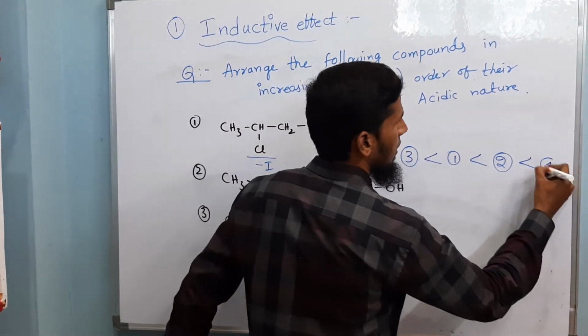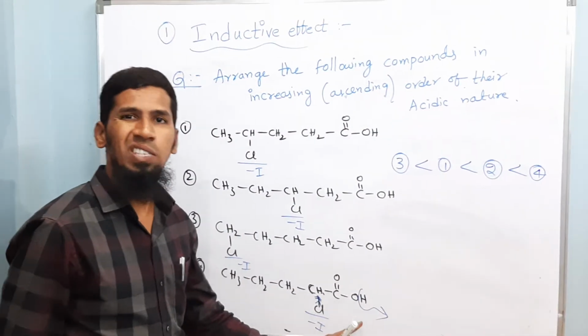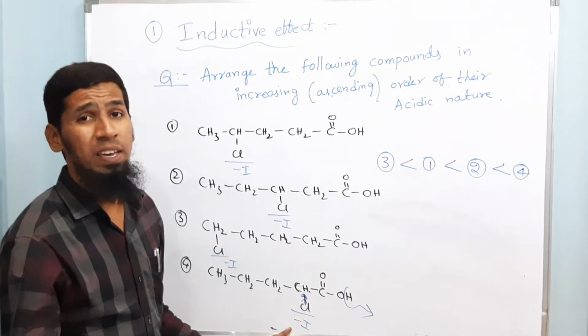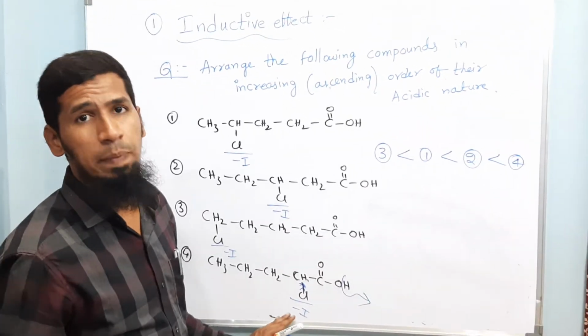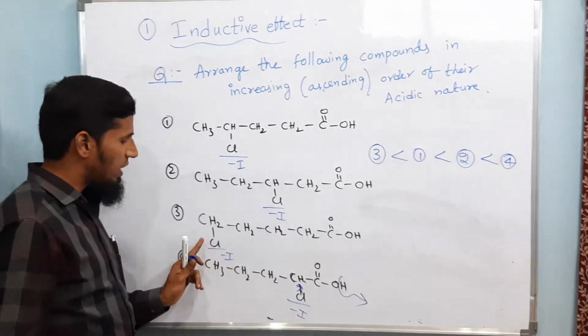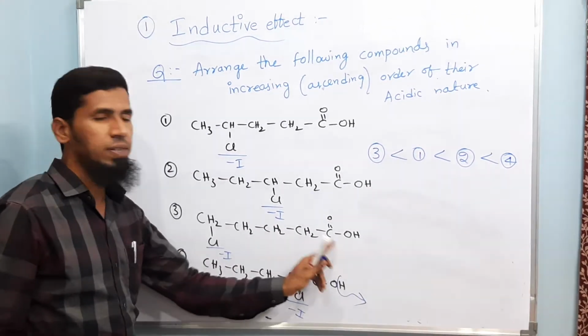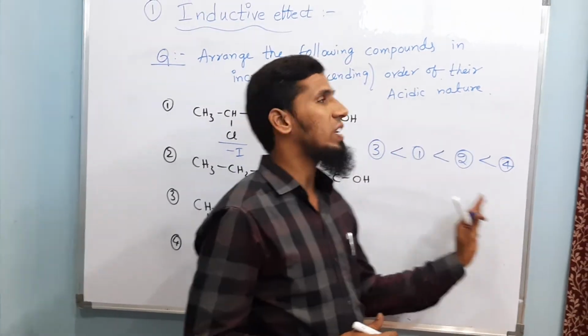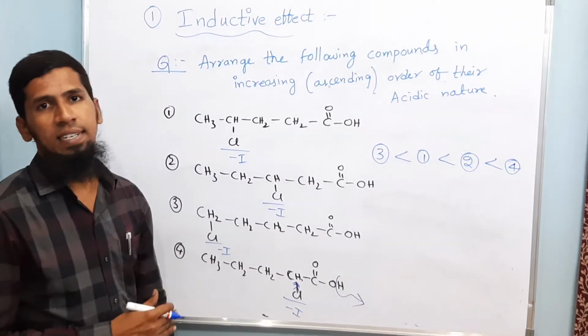Why? Because the chlorine is very close to the COOH functional group. Since it is a minus I group, its effect on the acidic nature will be greater compared to the chlorine in the third example, where chlorine is farthest from the COOH functional group. So it is the correct order of acidic nature with respect to carboxylic acid acidic nature.